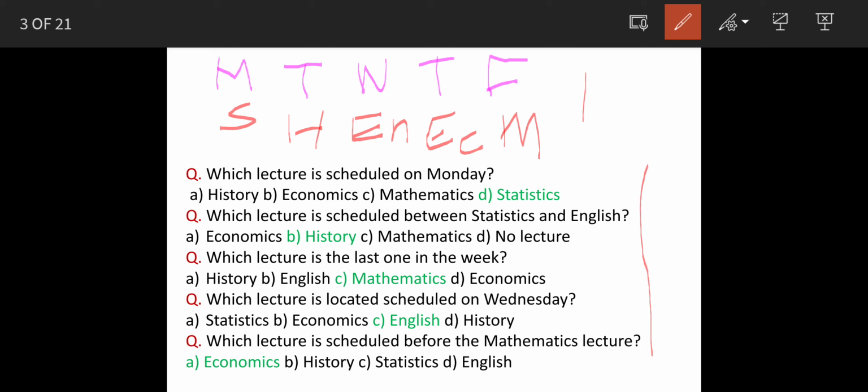So Monday is the only possibility for statistics, because all other days were occupied by 4 subjects. Which lecture is scheduled between statistics and English? So this is English, this is statistics, so it is history. So in this manner, if you read, you'll find answer to all the questions from this table.